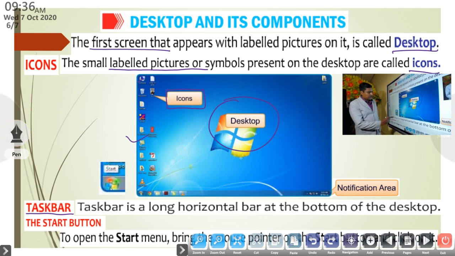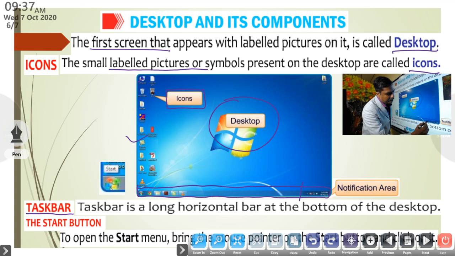The taskbar is a long horizontal bar. This is the taskbar. It is the long horizontal bar shown at the bottom side of the desktop. The taskbar includes many parts.